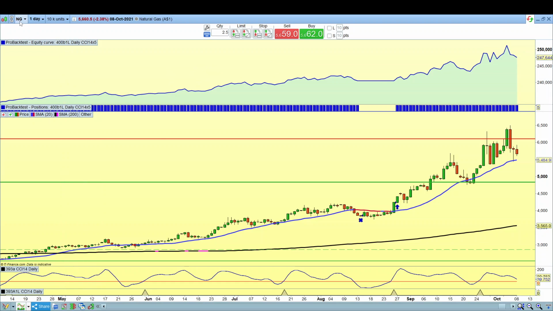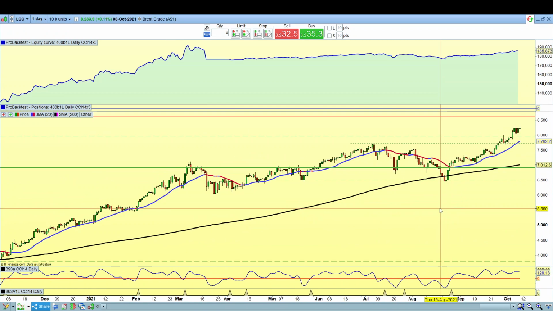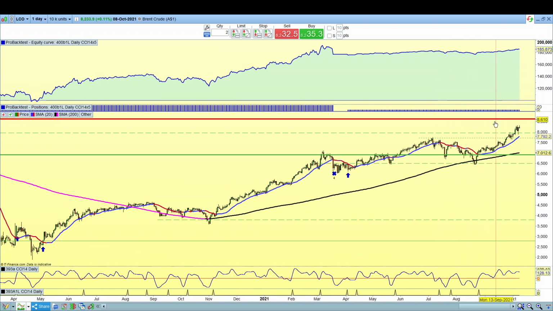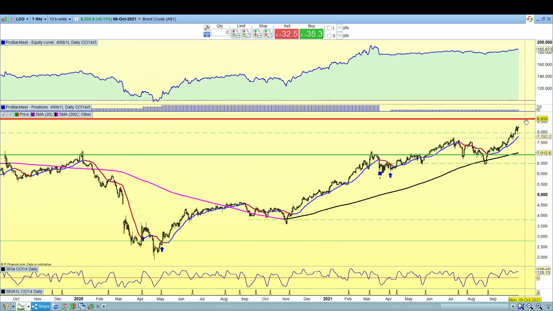Then we look at Brent crude. Brent crude likewise is making advances, and that's also approaching this resistance line, and that was reached back in late 2018. So it's making new advances, new highs over the last 2 years, and most likely going to reach and hit this key resistance line.